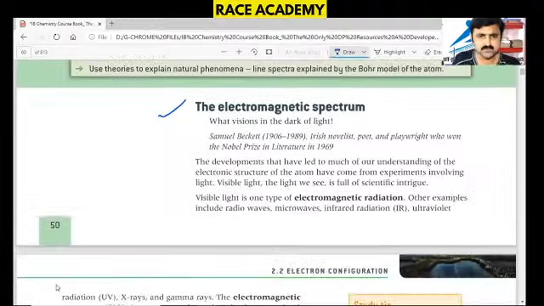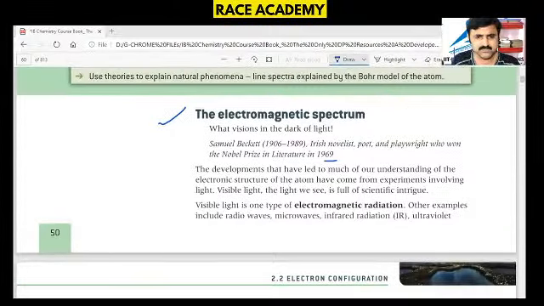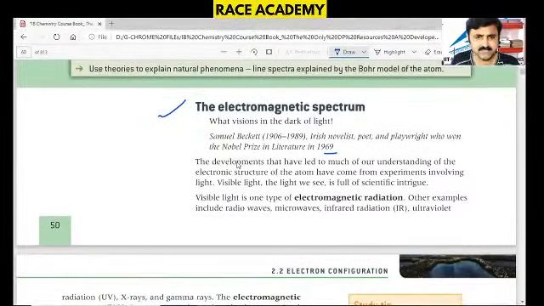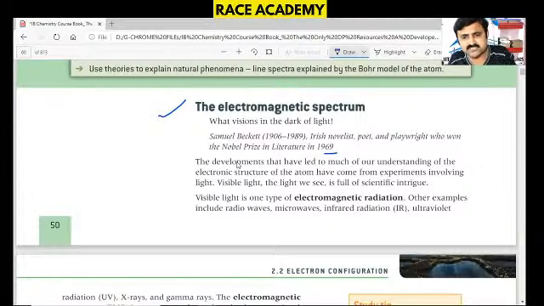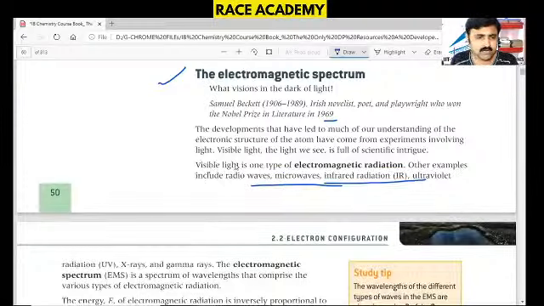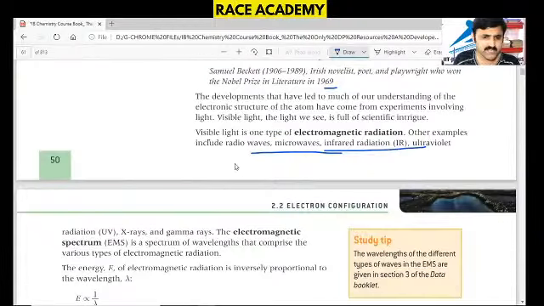That means, so Samuel Beckett, Irish novelist, poet, and playwright who won the Nobel Prize in Literature in 1969, he developed this electromagnetic radiation. That means developments led to much of our understanding of the electronic structure of atoms, which come from experiments involving light, the visible light we see, and are full of scientific intrigue. Visible light is one type of electromagnetic radiation. Other examples include radio waves, microwaves, infrared radiation, ultraviolet radiation, X-rays, gamma rays, and all.